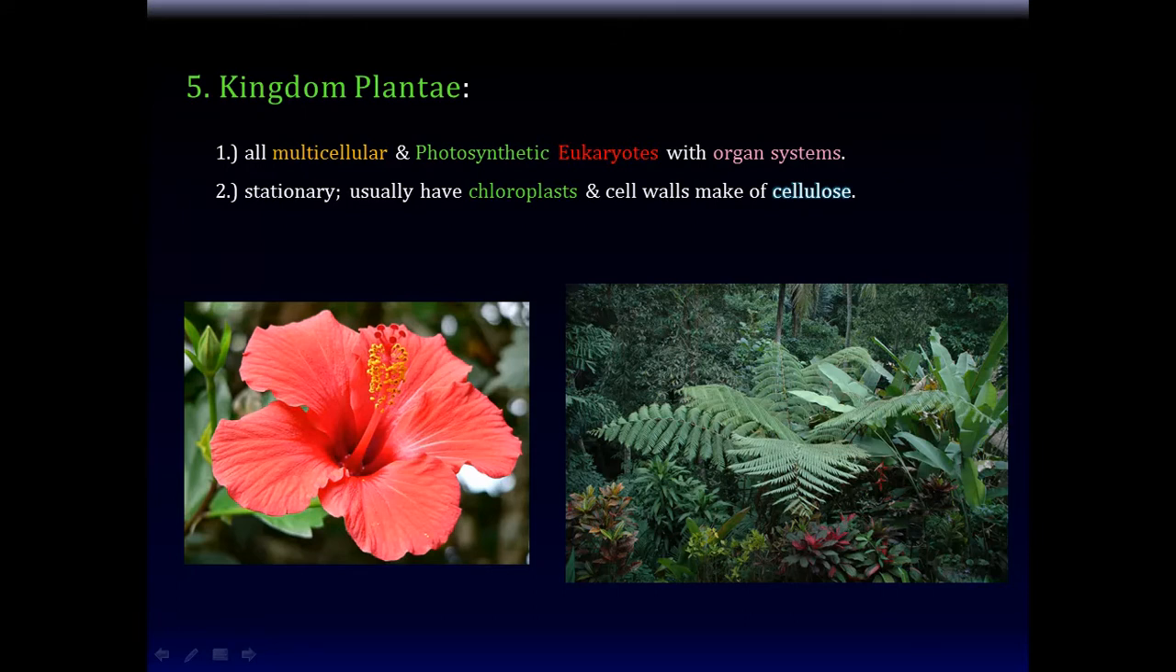They're stationary. They usually have chloroplasts and cell walls made of cellulose. Cellulose is something that we cannot digest. That's bark, and humans can't digest that. There are over 250,000 known species of plants, and unfortunately they're also dying very quickly.